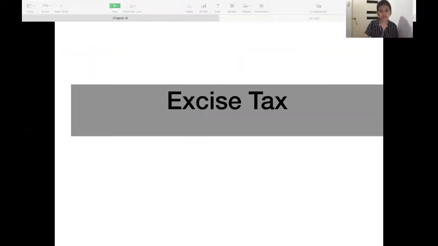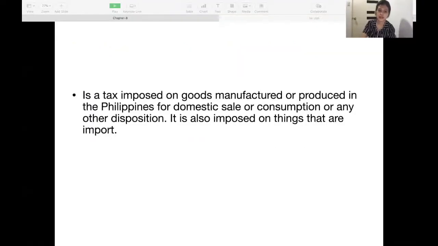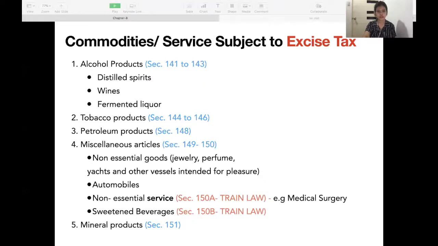Okay, the next topic is excise tax. It is a tax imposed on goods manufactured or produced in the Philippines for domestic sale or consumption or any other disposition. It is also imposed on things that are imported. These are the commodities or services subject to excise tax.